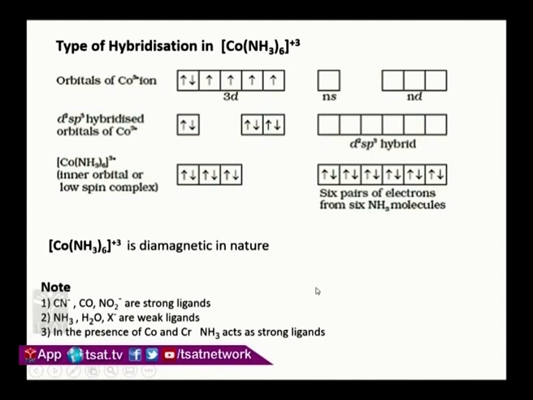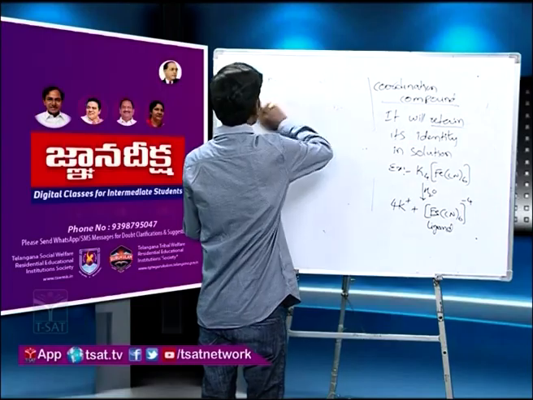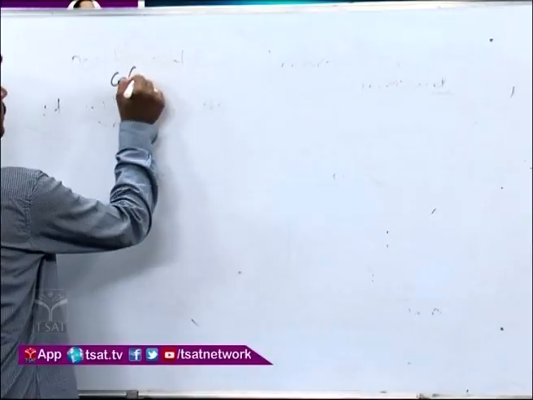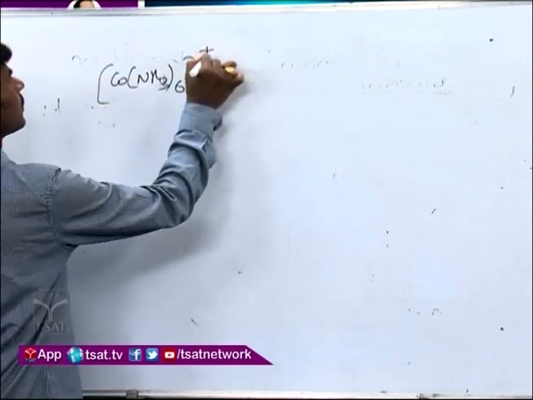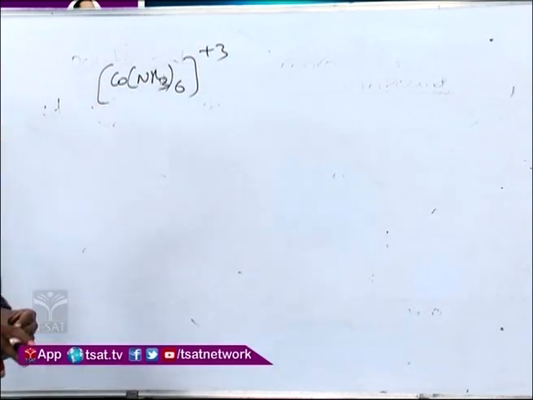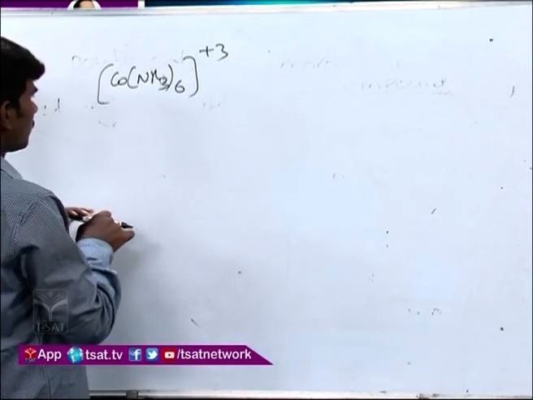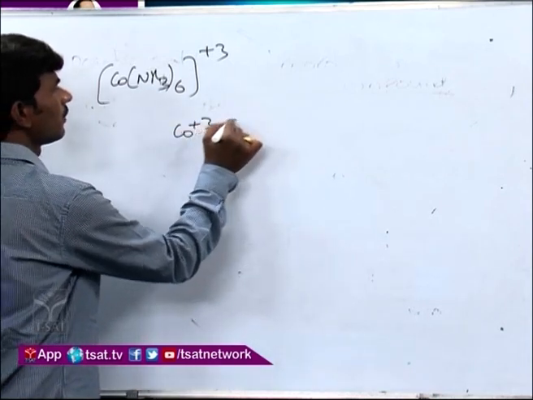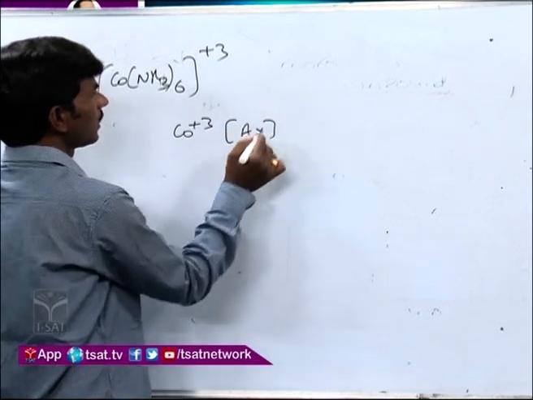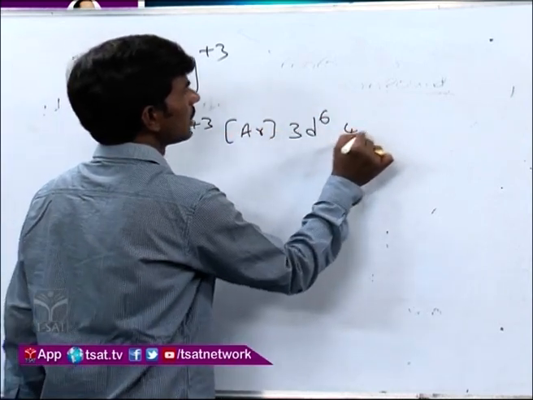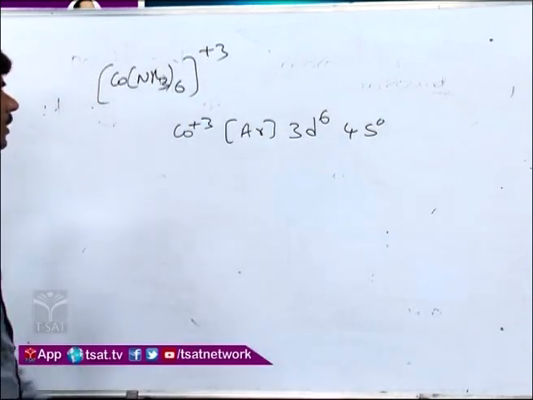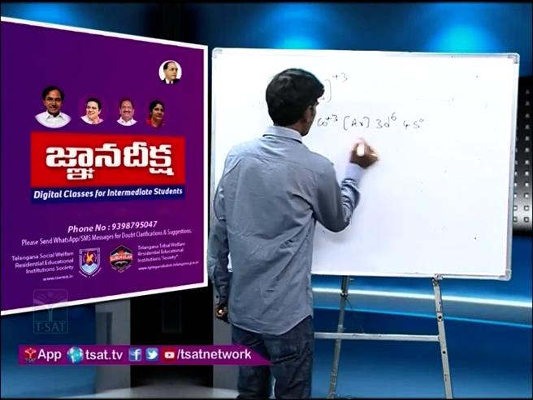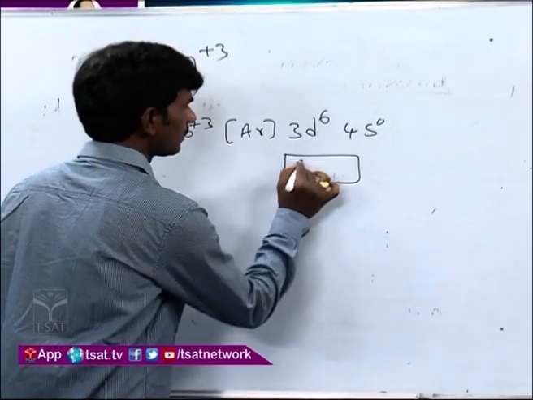Now let us see a few examples. Here, complexes, how the bonding takes place. Hexaammine cobalt plus 3 ion. How does the bonding take place here? First let us see the cobalt plus 3 electronic configuration, that is argon 3d6 4s0. Because cobalt 0 is 3d7 4s2, cobalt plus 3 will be this one. So here this is the electronic configuration.